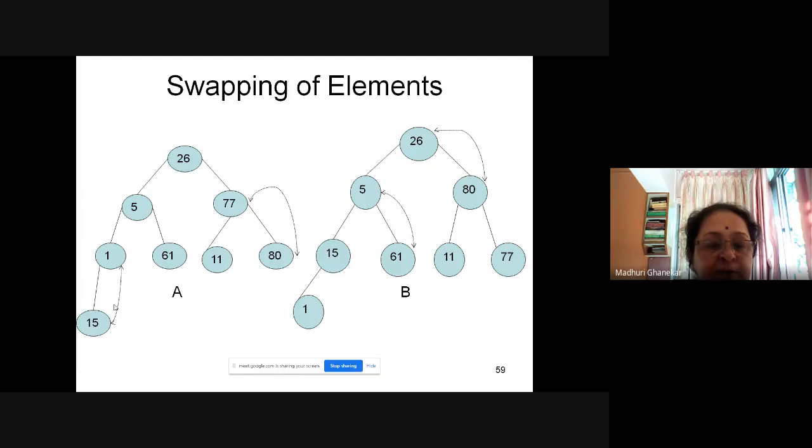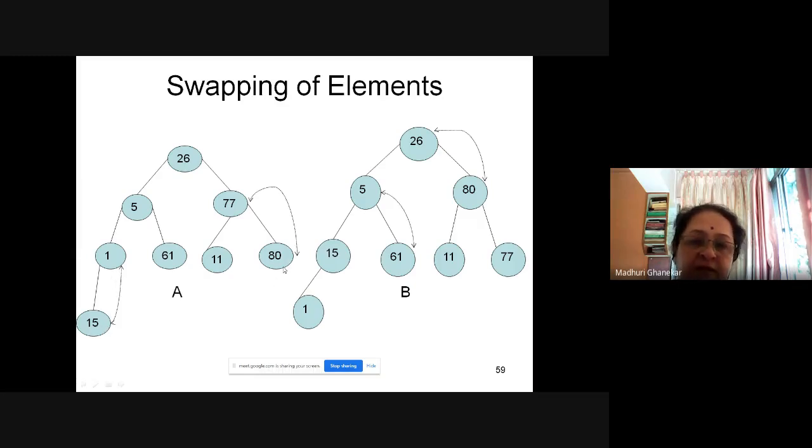What is the heap property for max heap? It is that the parent should be bigger than the children. So the highest value should lie at the parent. So we won't start from the root. We will start from the bottom. So 15 is bigger as compared to its parent 1. So what I'll be doing, I'll be swapping the two elements.